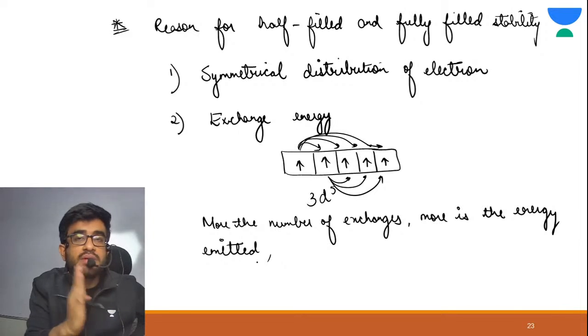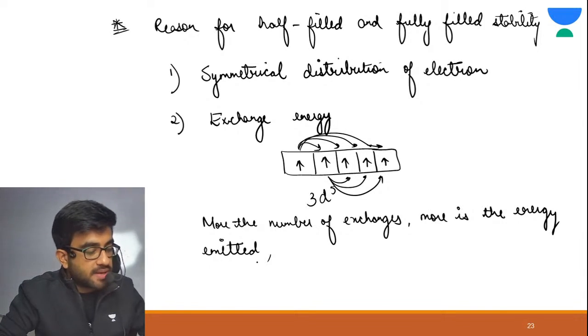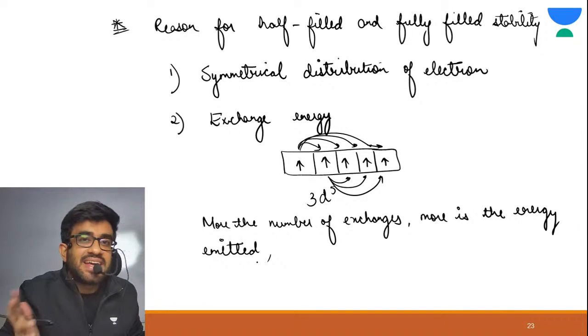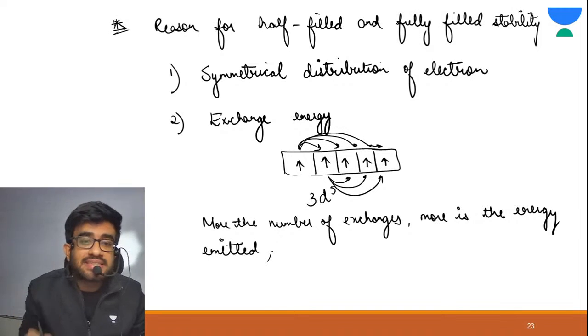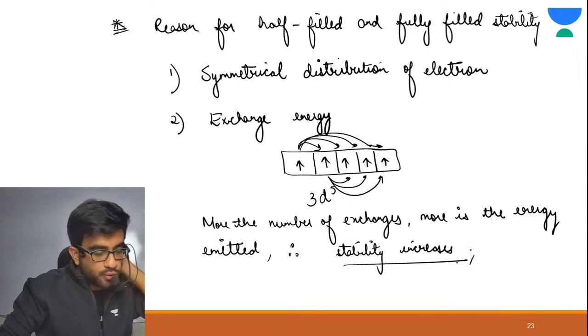So if there are more number of exchanges, more energy would be released. Now tell me, if more energy is released from the system, stability would increase. Yes, stability means less energy. Therefore, stability increases.